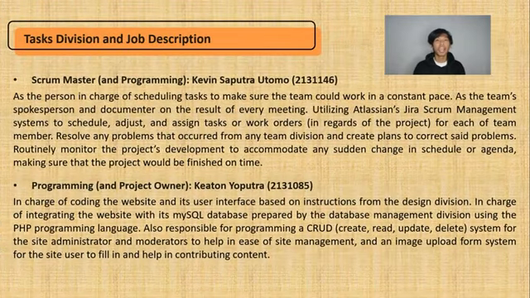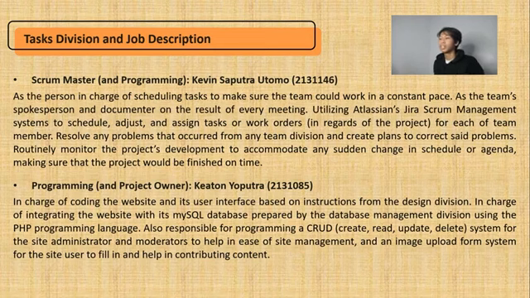Hi, I'm Hanif, and I will now proceed to explain the task division and job description of each of our team members. The first, Scrum Master and Programming, Kevin Saputra with NPM 2131146. As the person in charge of scheduling tasks to make sure the team could work at a constant pace.